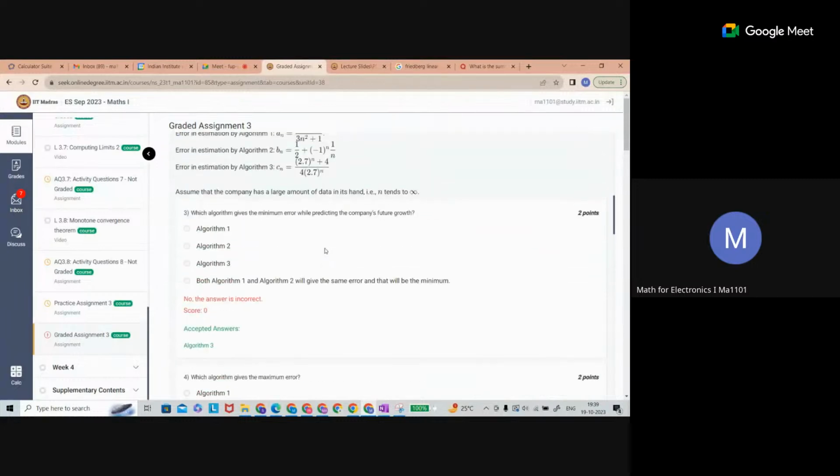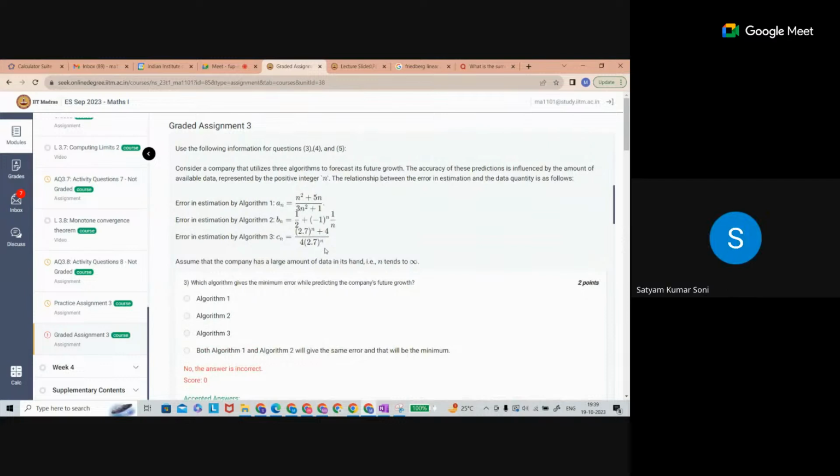What is your doubt here? Sir, here the concept of error in estimation I am not understanding. Okay, consider a company that utilizes the algorithm to forecast future growth. You can think of it even as the spreading of a population. So this is an algorithm to gauge the population, or here the future growth is given. That company has an algorithm to gauge that growth.